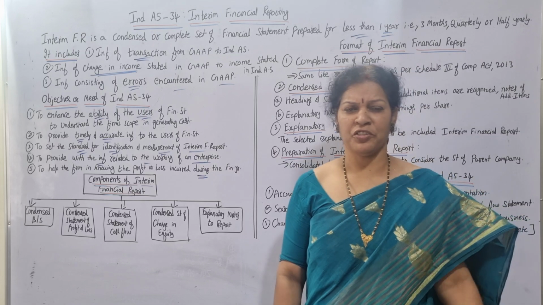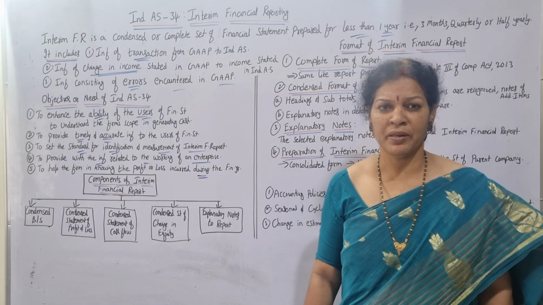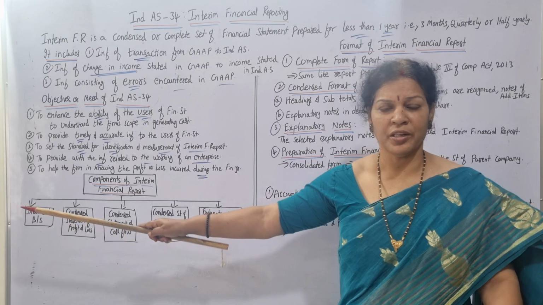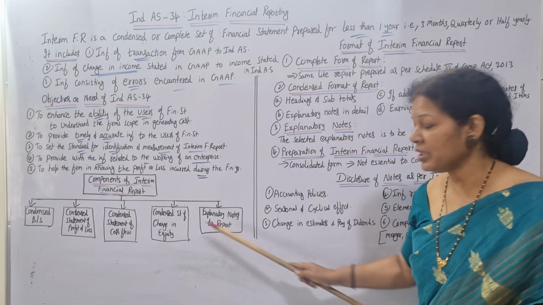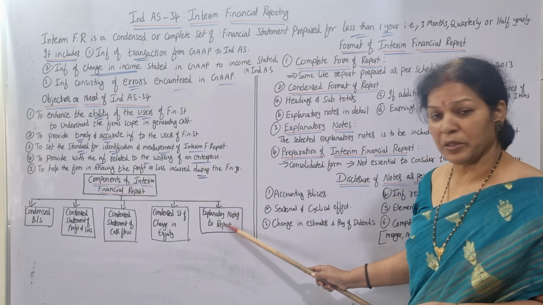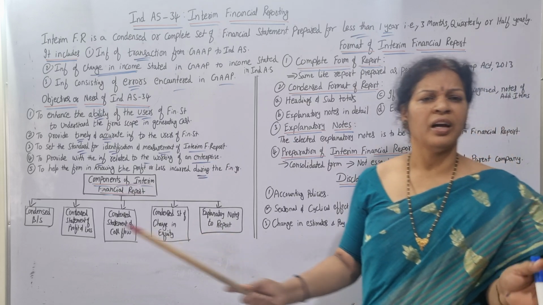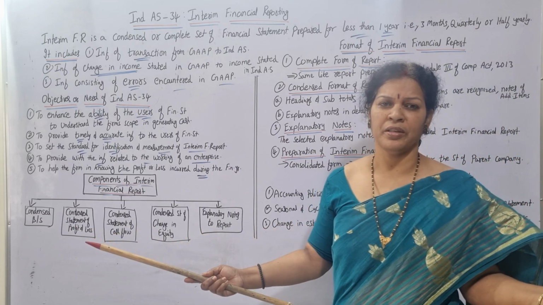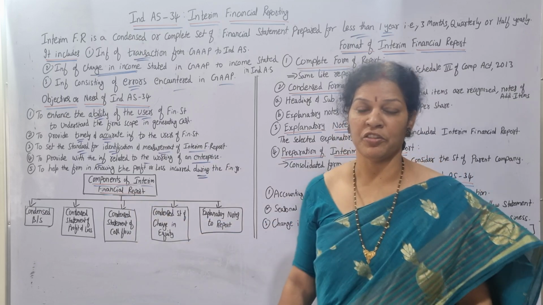In general financial accounting, financial reports mean what do we prepare? Profit and loss, balance sheet, and cash flow statement. These are compulsory. Along with these 3, 2 things are added: changes in equity and also explanatory notes to the report. Apart from this, the 3 are the same. Easy to remember. Okay, that's about the components of interim financial reporting.